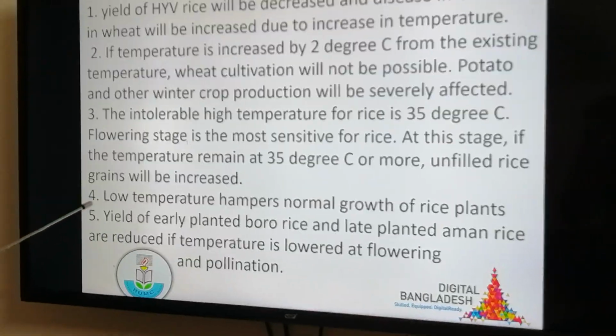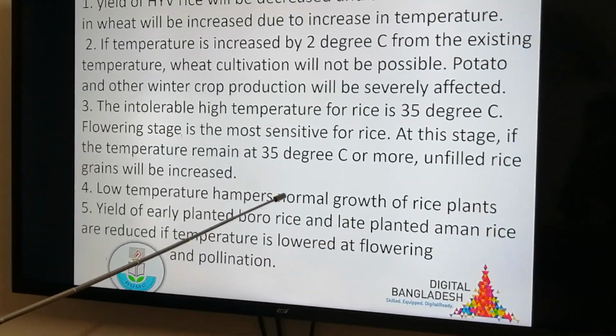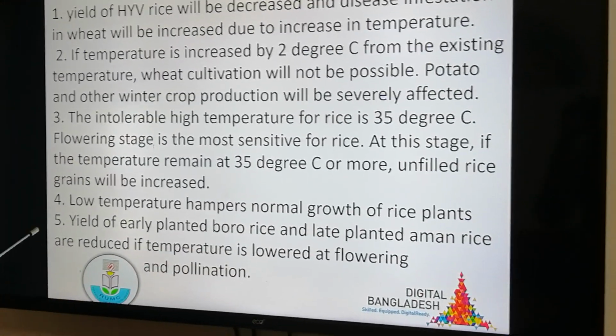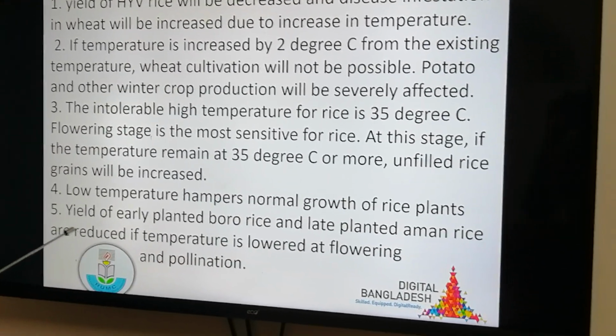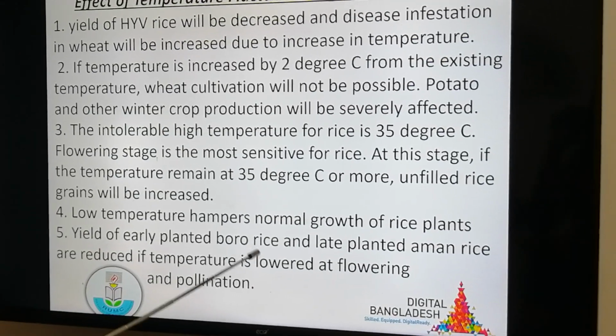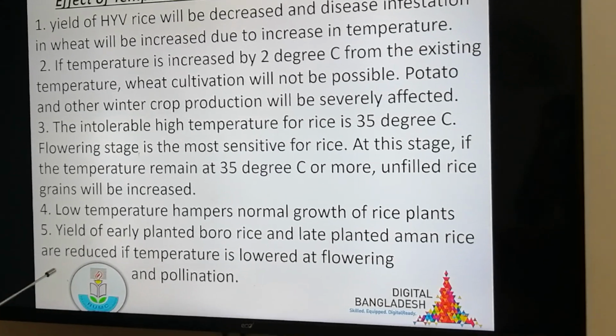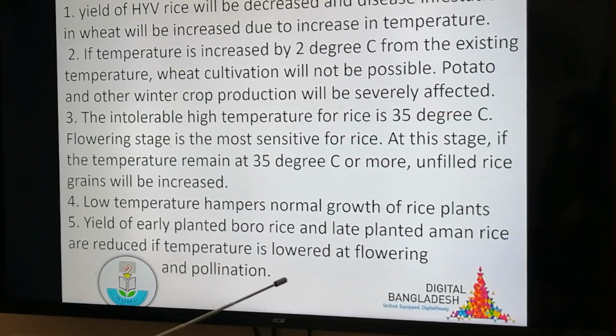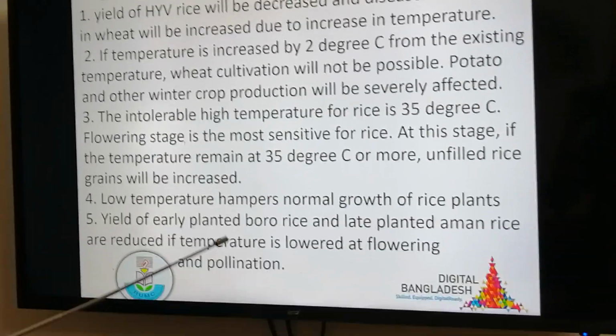Number 4. Low temperature hampers normal growth of rice plants. Number 5. Yield of early planted Boro rice and late planted Aman rice is reduced if temperature is lowered at flowering and pollination time.